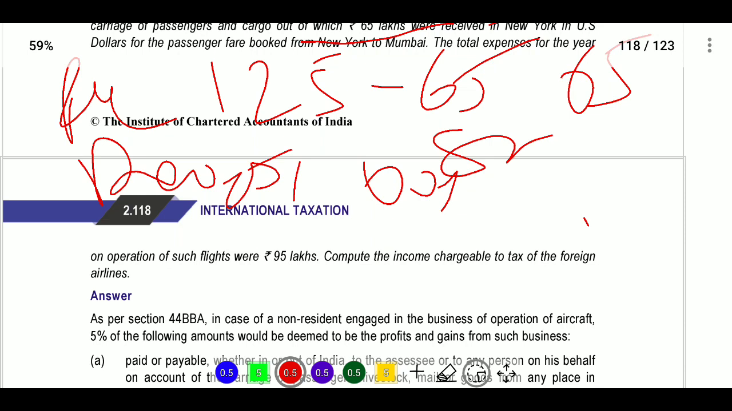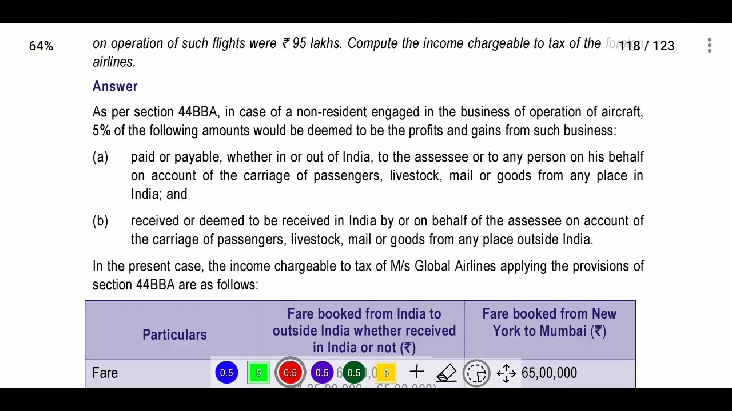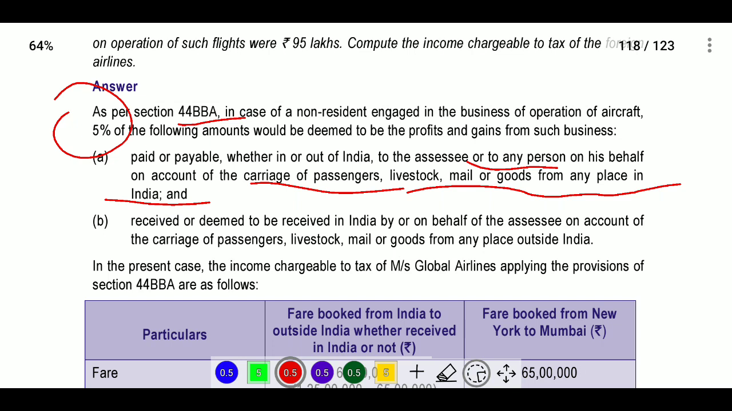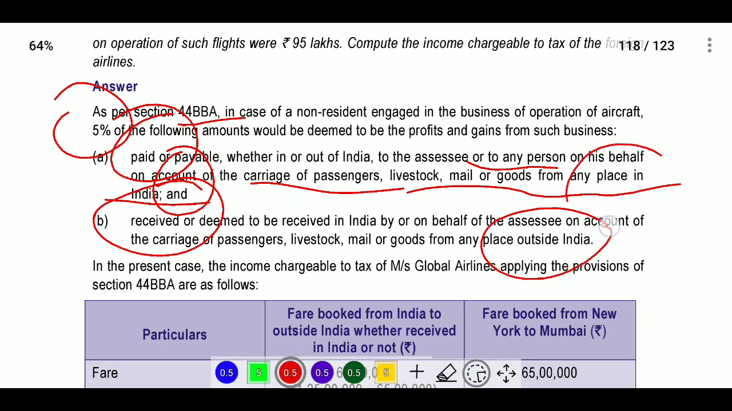Next, compute the income chargeable to tax of the foreign airline. As per section 44BBA, in case of a non-resident engaged in the business of operation of aircraft, 5% of the following amount would be deemed to be profits and gains of such business: the amount paid or payable, whether in or out of India, to the assessee or to any person on account of carriage of passengers, livestock, mail, goods from any place in India, and the amount received or deemed to be received in India by or on behalf of the assessee on account of carriage of passengers, livestock, mail, goods from any place outside India to any place inside India.